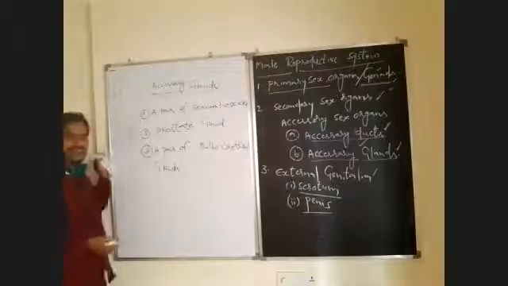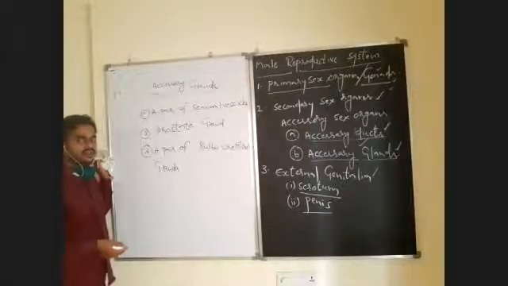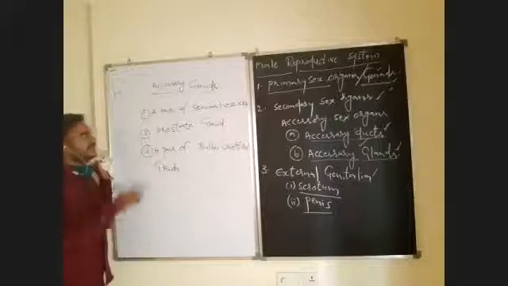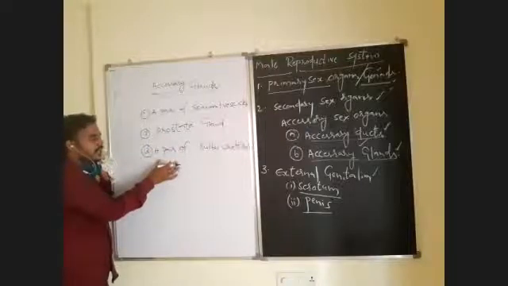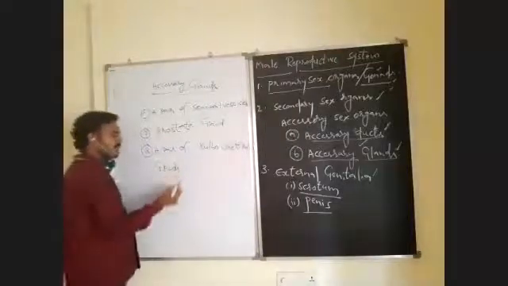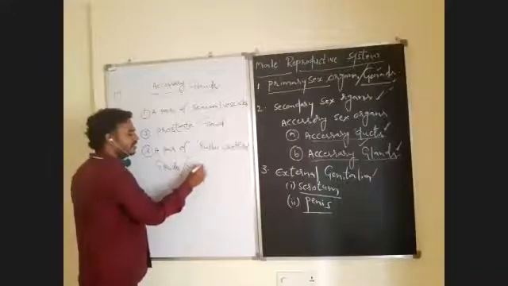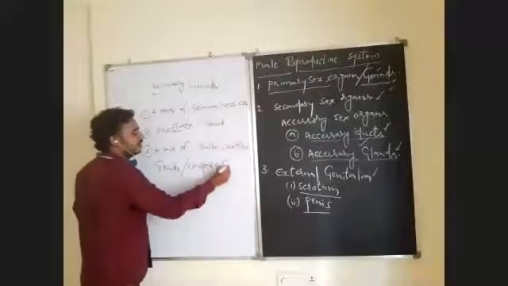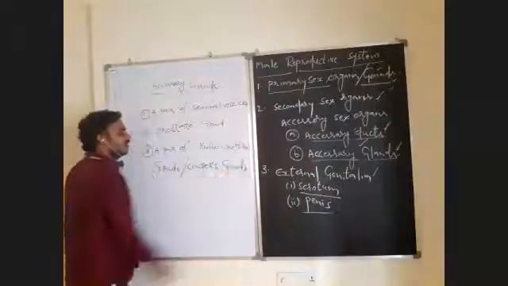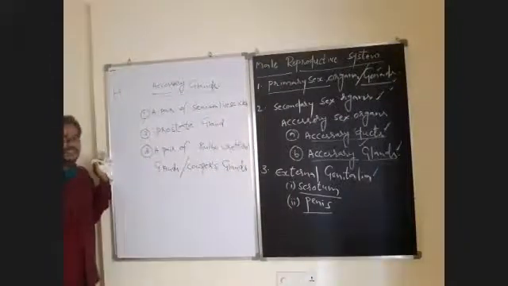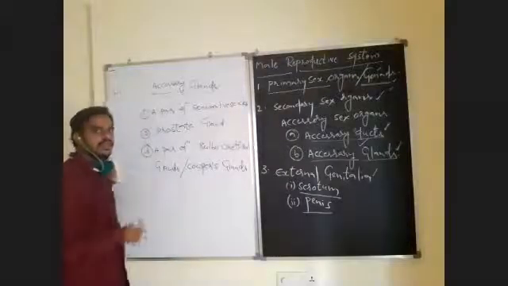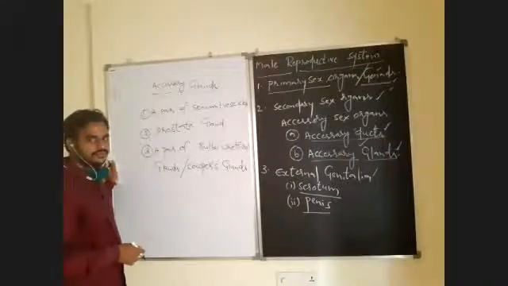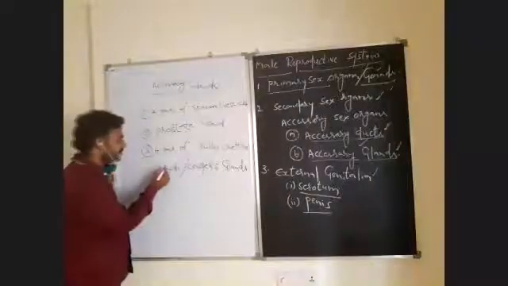So these are the glands associated with the male reproductive system in human beings: a pair of seminal vesicles, one prostate gland, and a pair of bulbourethral glands, which are also called Cowper's glands. These are the three types of glands associated with the human reproductive system. And one more thing you have to remember here: what is the main function of these glands?